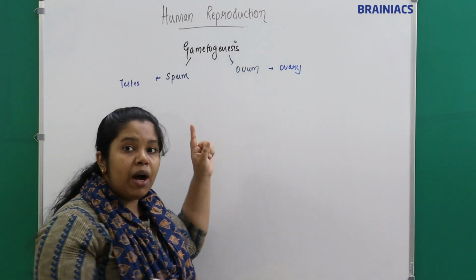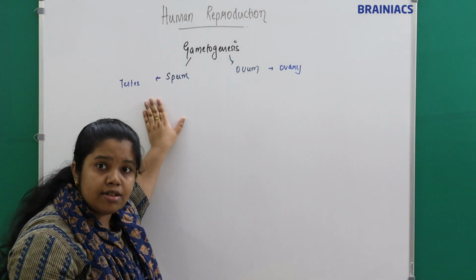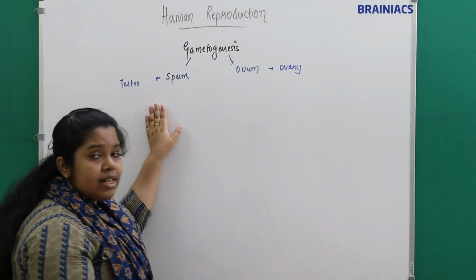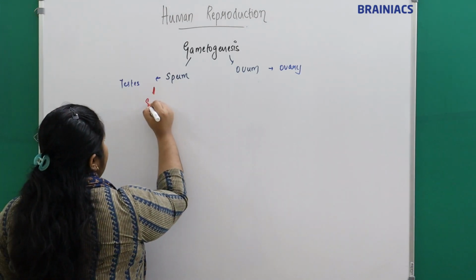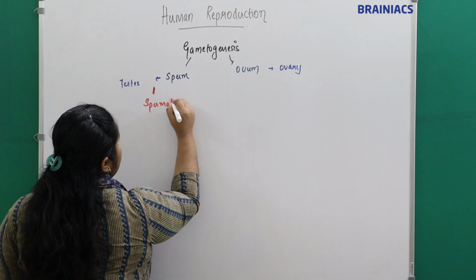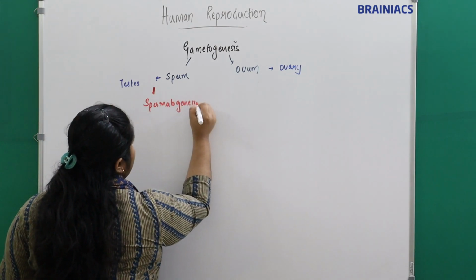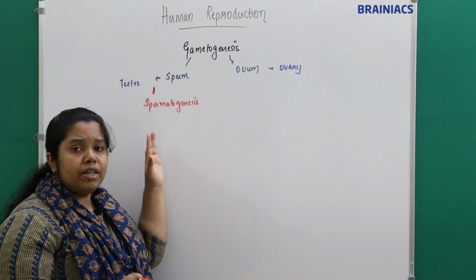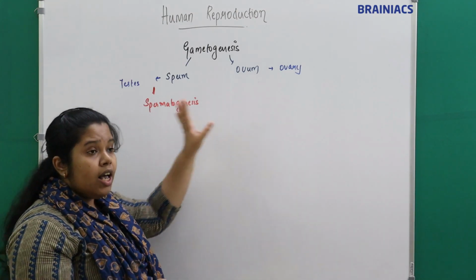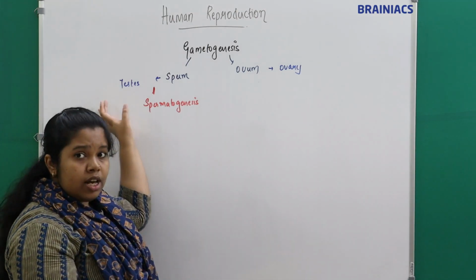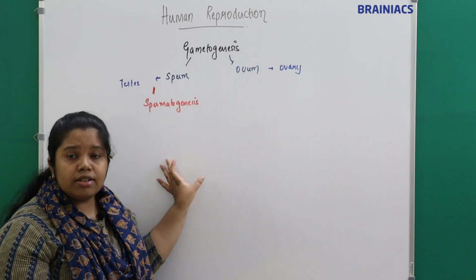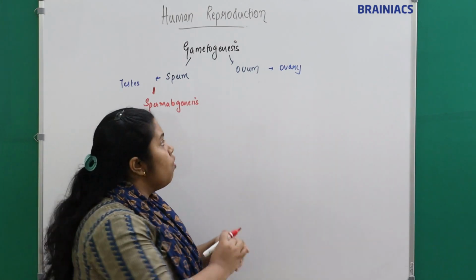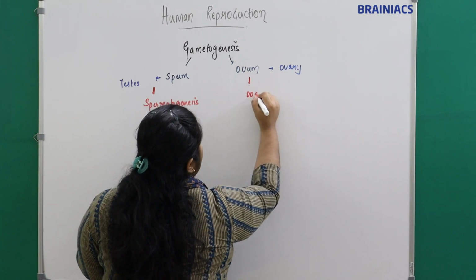And the process by which the sperm is produced in the testis is called what? It is called spermatogenesis. So the male gametes are produced in the testis, and the process by which sperms are produced in the testis is called spermatogenesis. And the process by which the ovum is produced in the ovary is called oogenesis.